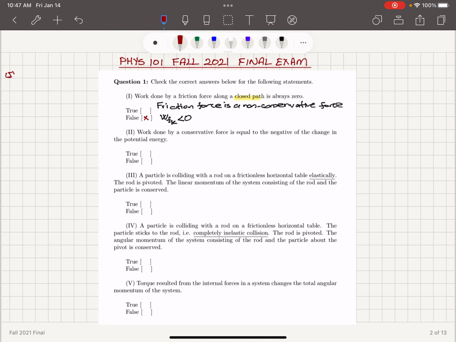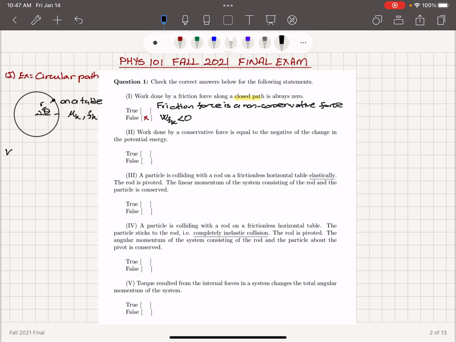So for the first statement, if we have, for example, a circular path, what would happen? So on this circular path, let's say that we have radius r, this is our angle theta, and let's put this particle on a table following the circular path and coefficient of friction mu k. So we have corresponding fk. So this particle is on this circular path.